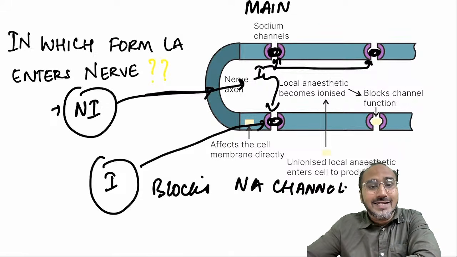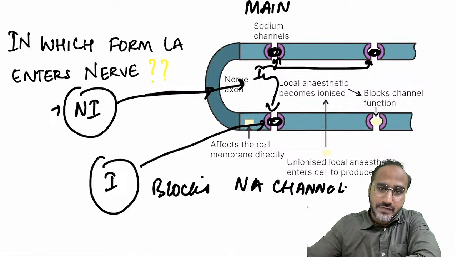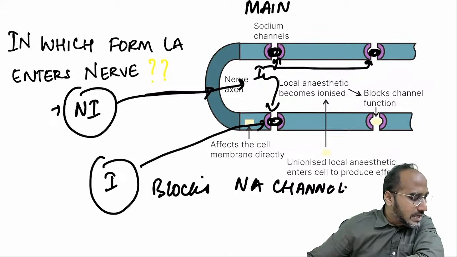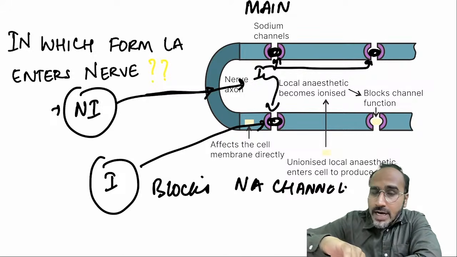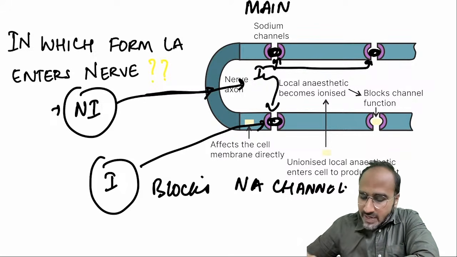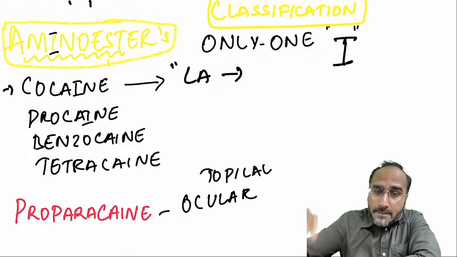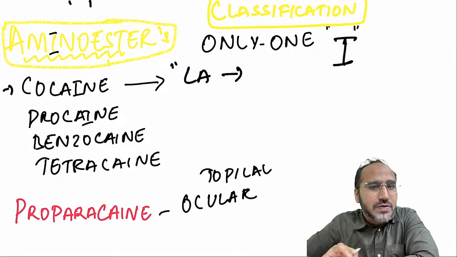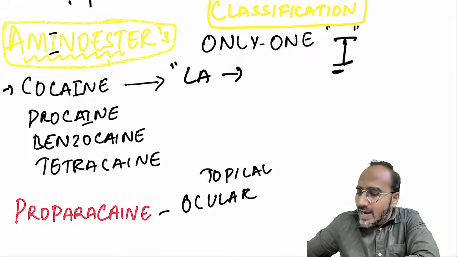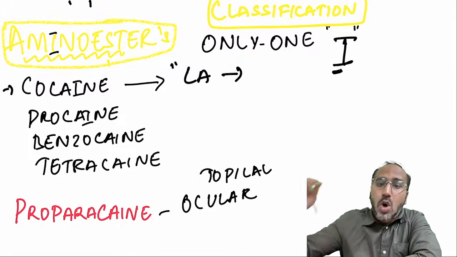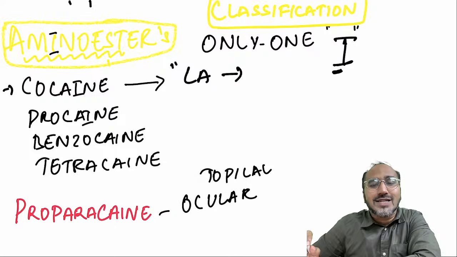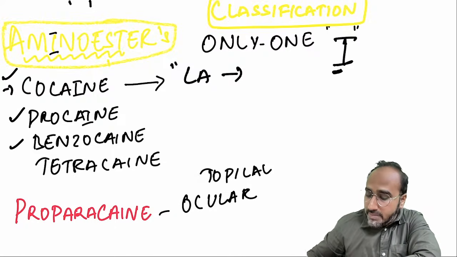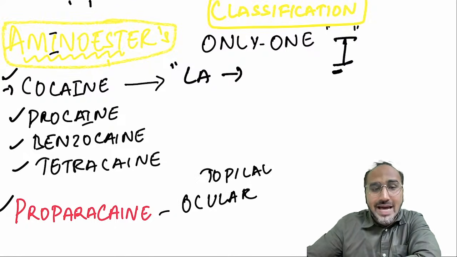And these local anesthetic drugs are classified into two categories. One is called amino ester, other is called aminoamide. By looking at the name, we can say whether this drug is an amino ester or an aminoamide. Why? Because remember, in the spelling amino ester, how many letters I are there? Only one I is there. So all the drugs which are in the amino ester category will have only one I. Example: cocaine, procaine, benzocaine, tetracaine, proparacaine.